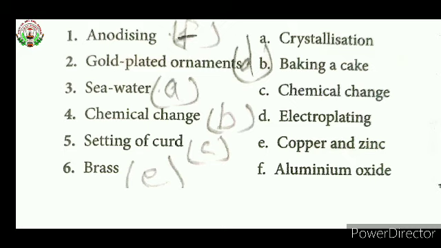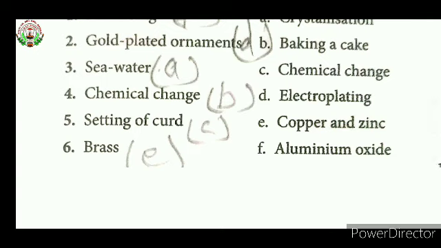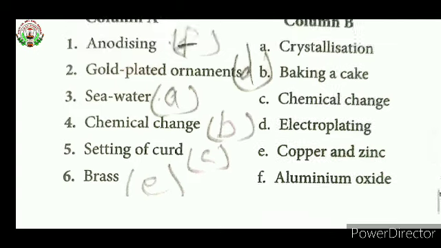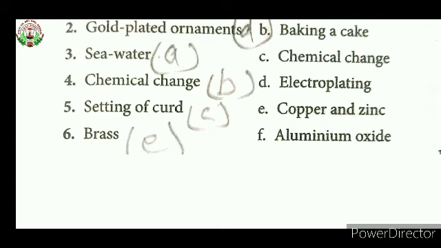Yes, the last one, brass. Brass is an alloy of copper and zinc. So your answer will be E. So in this way we have completed the objectives portion, and now in the next class I will give you very short answer type questions, short answer type questions and long answer type questions.